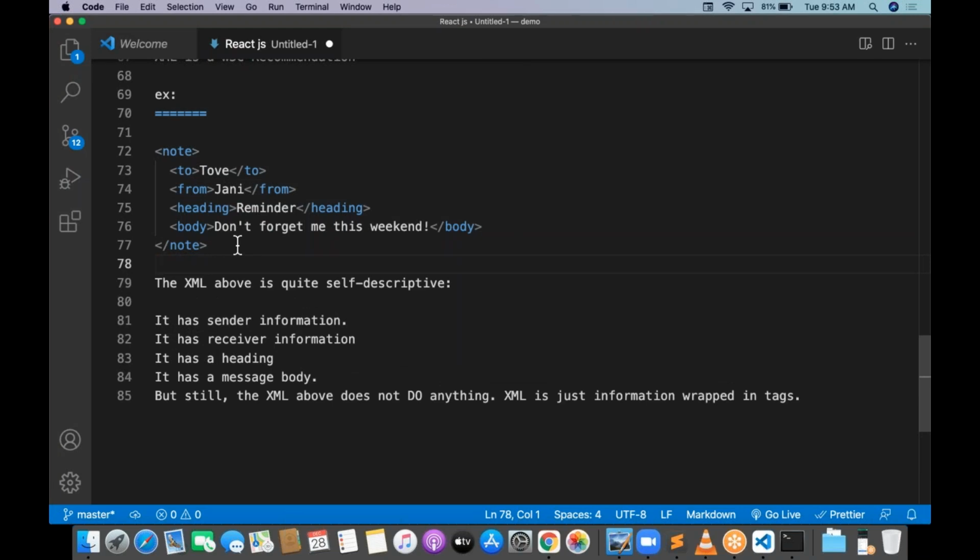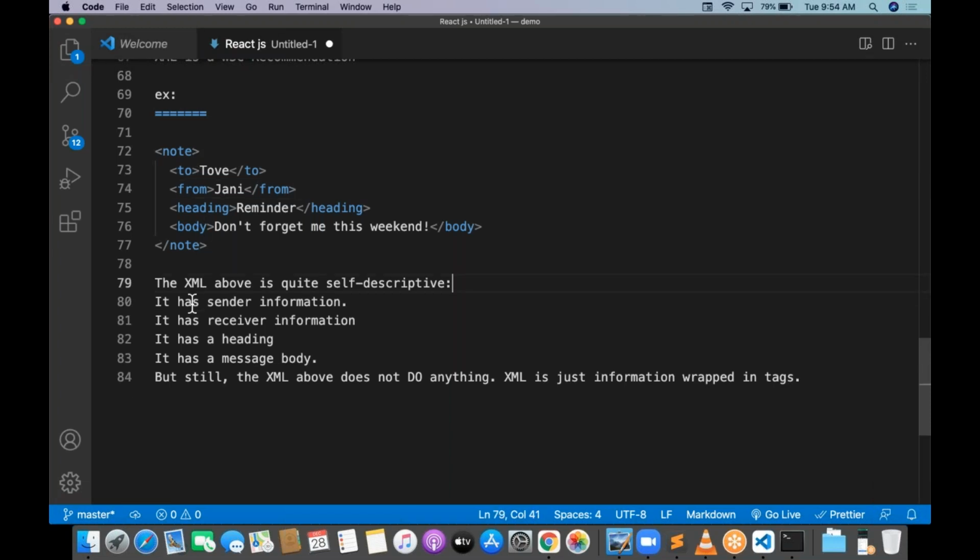There is a tag called note. Inside the tag note, there is one more tag called to, one more called from, one more called heading, and one more called body. That's it. To marks up something, from marks up something, heading marks up something, body marks up something. And the above XML is quite self-descriptive.